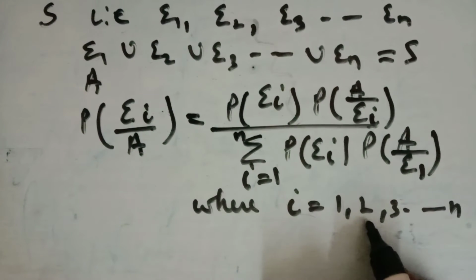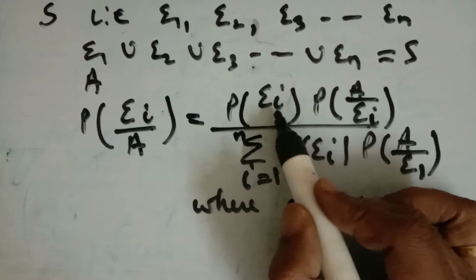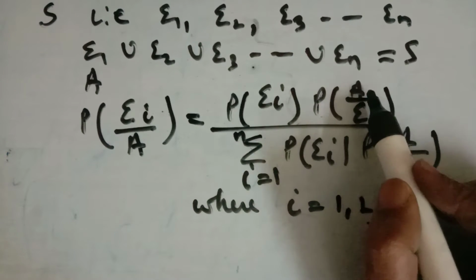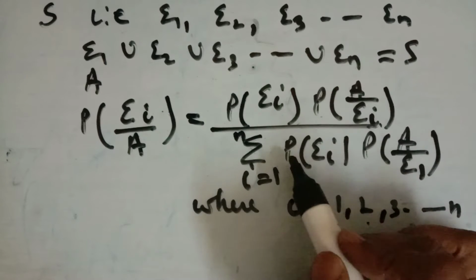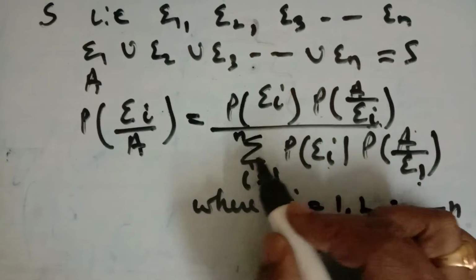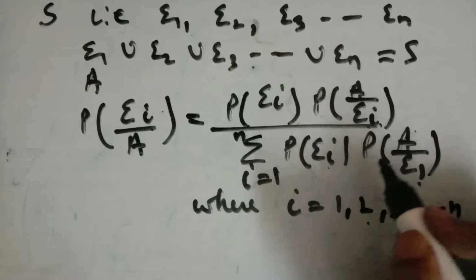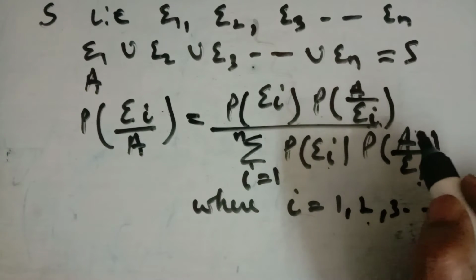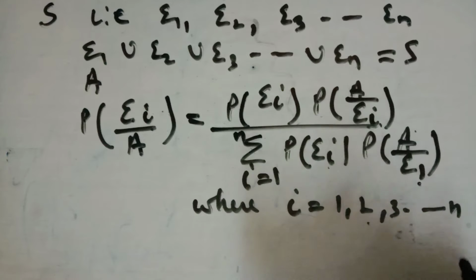Suppose we have i as 2, so it will be P(E2) into P(A upon E2), upon P(E1) into P(A upon E1), plus P(E2) into P(A upon E2). This is the probability using the Bayes theorem when we have more than one part of the sample space.